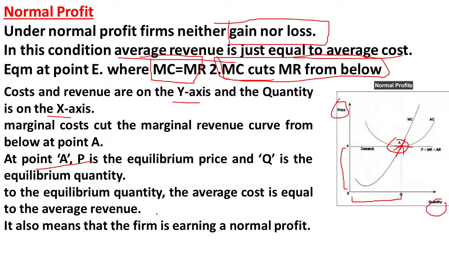So at the equilibrium quantity, the average cost is just equal to the average revenue. So here OP star is the average cost, and OP star is the average revenue. So here the firm will not make any profit, and the firm will not make any loss also. So this is the case of normal profit.